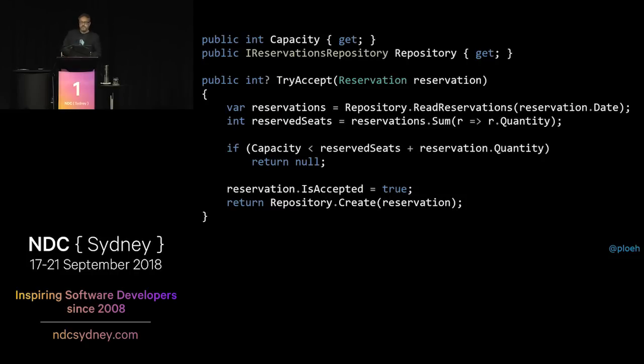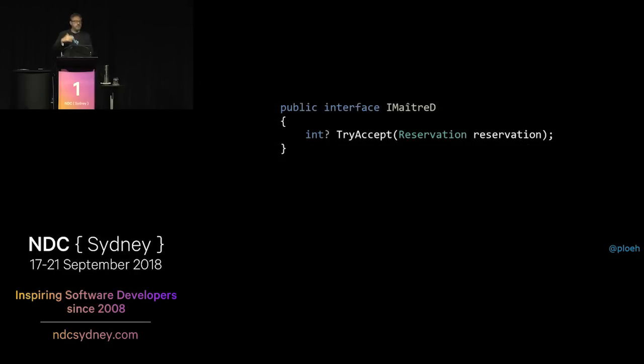So that's pretty straightforward. Now, the core abstraction right now in the domain model is the tryAccept method, and we try to model that explicitly as an abstraction by having an interface called IMaitreD. A maitre d' is, if you go into a real restaurant and ask them whether they have a table, you'll be interacting with someone called the maitre d' or the role called the maitre d', at least in some restaurants. So this is just a little attempt at doing some domain-driven design and using the ubiquitous language of the organization, stuff like that.